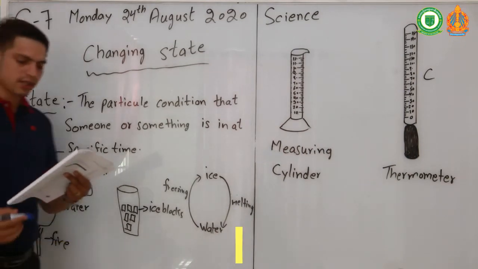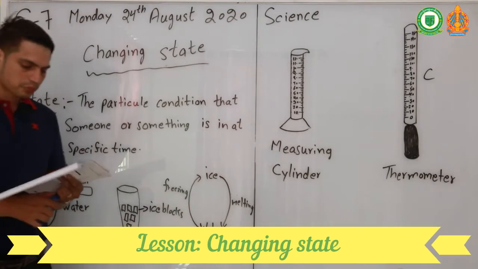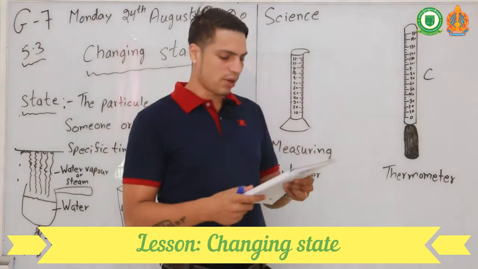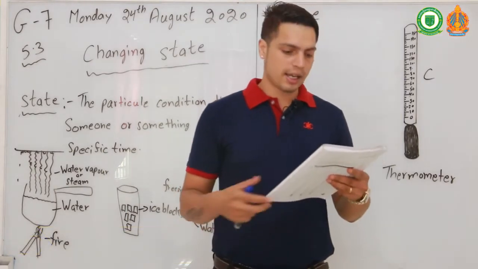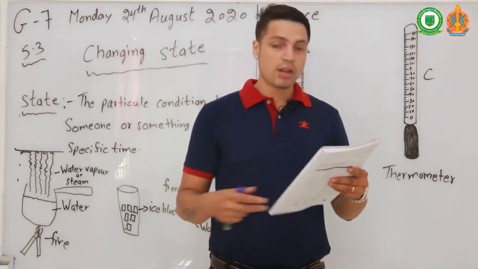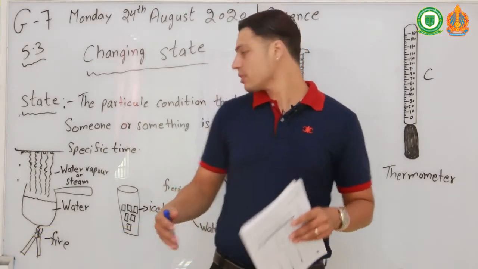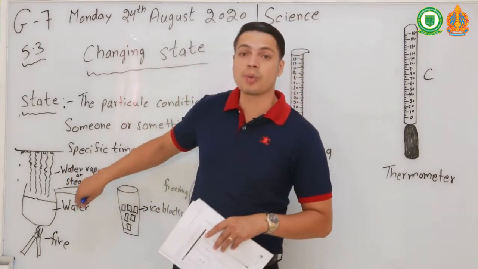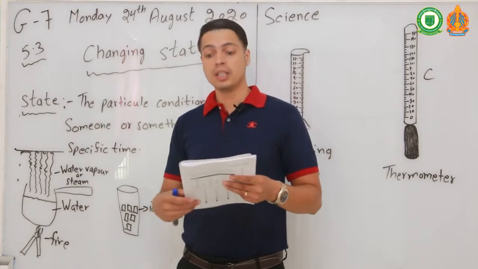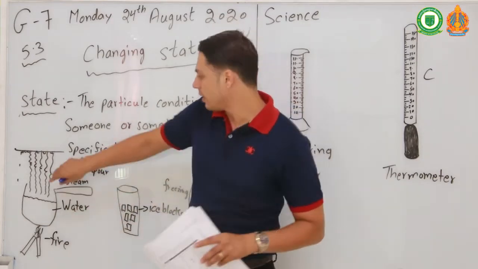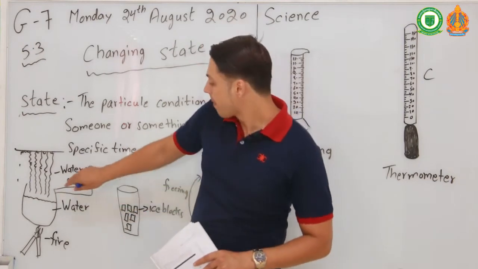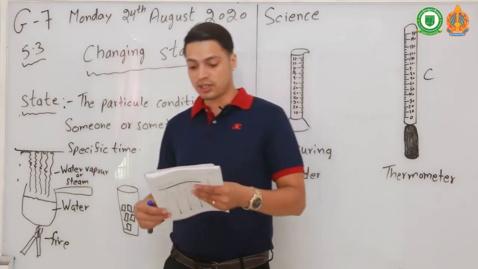That's what we call condensation. When you boil the water, it becomes steam. You can see steam, water vapor, and when it touches something cold, it again becomes water. So that's what we call condensation.